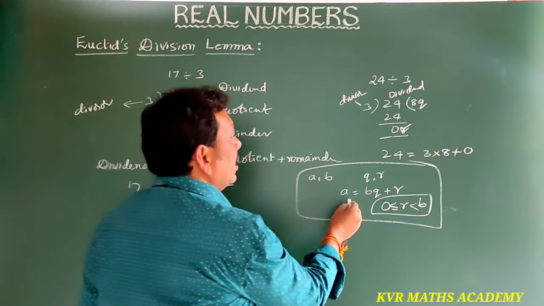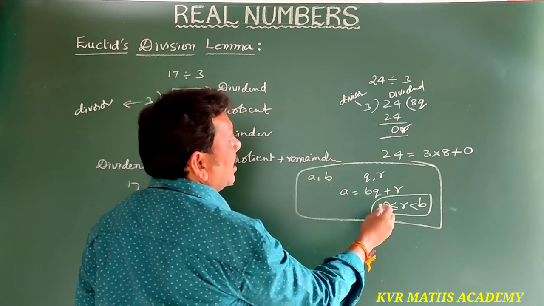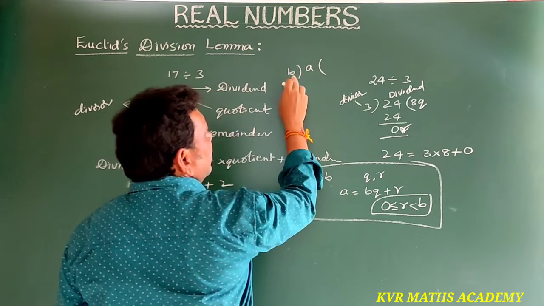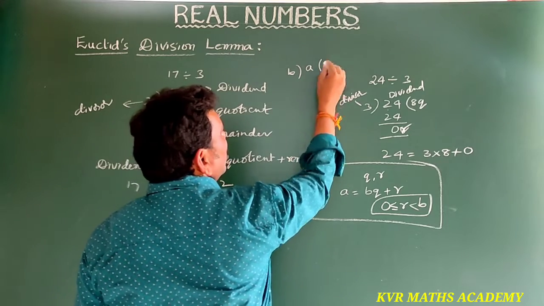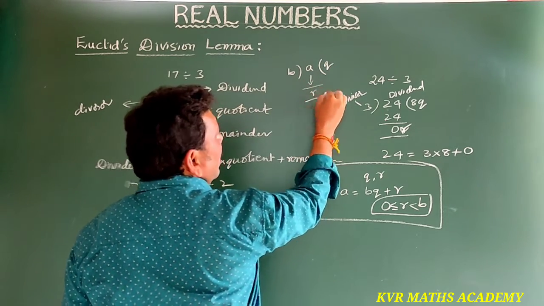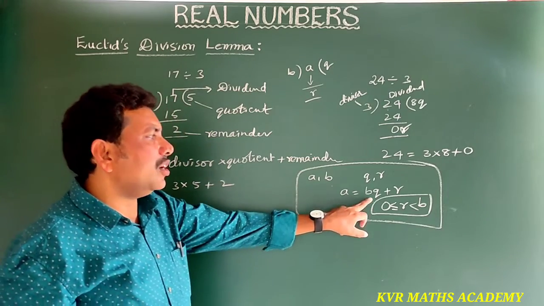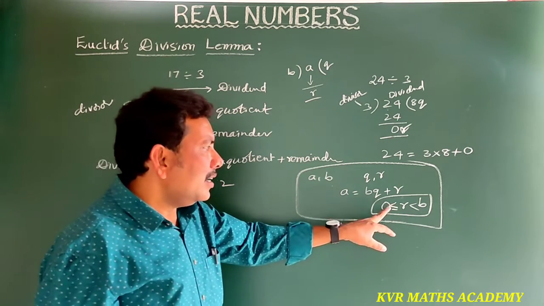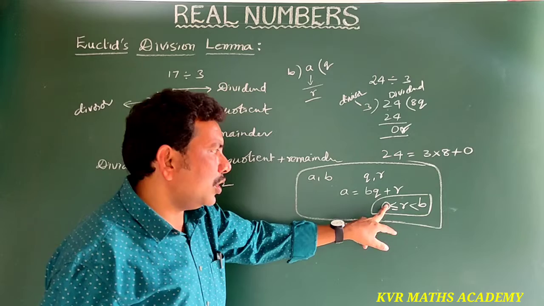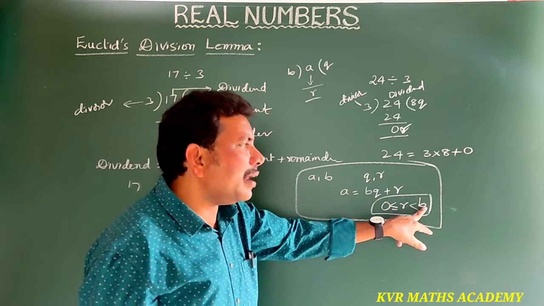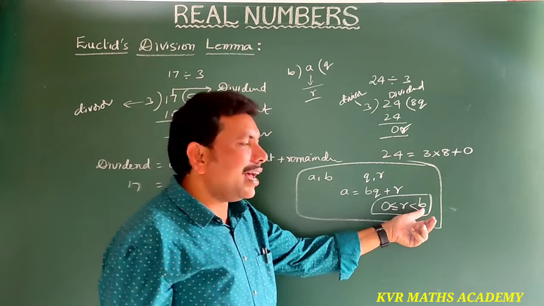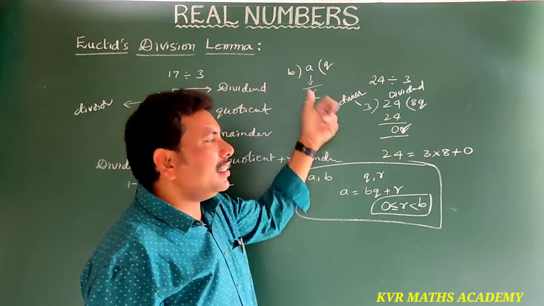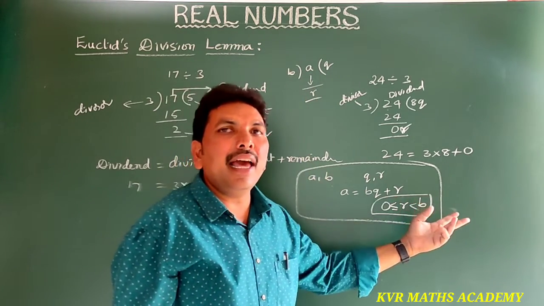So here, A is equal to BQ plus R means B is dividing A. So the dividend A, we divide with B, then the quotient is Q and some remainder is R, which satisfies A is equal to BQ plus R. This is Euclid's division lemma. Understood? Here 0 is less than or equal to R, which is less than B also. R is less than B means the remainder is always less than the divisor.